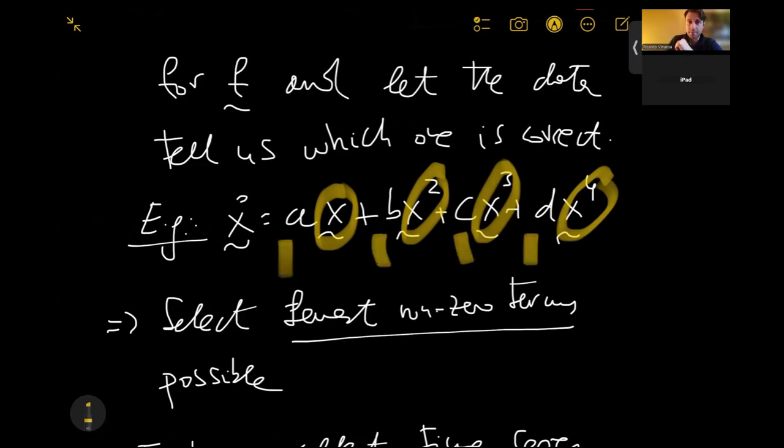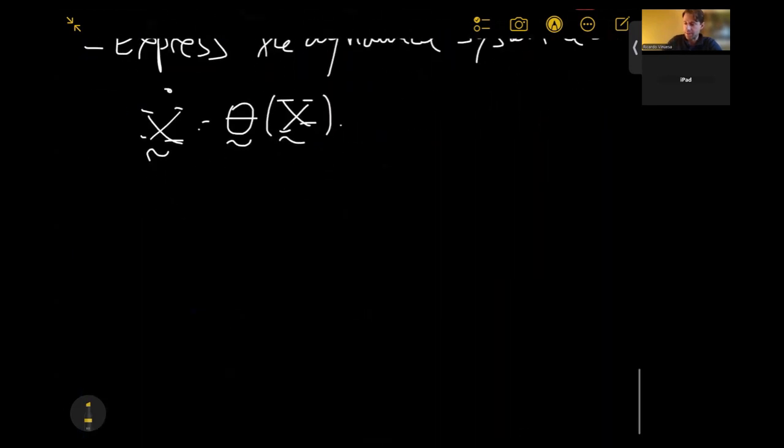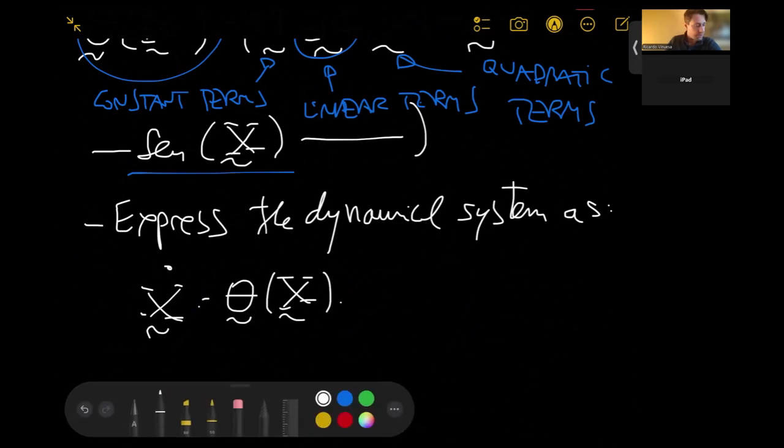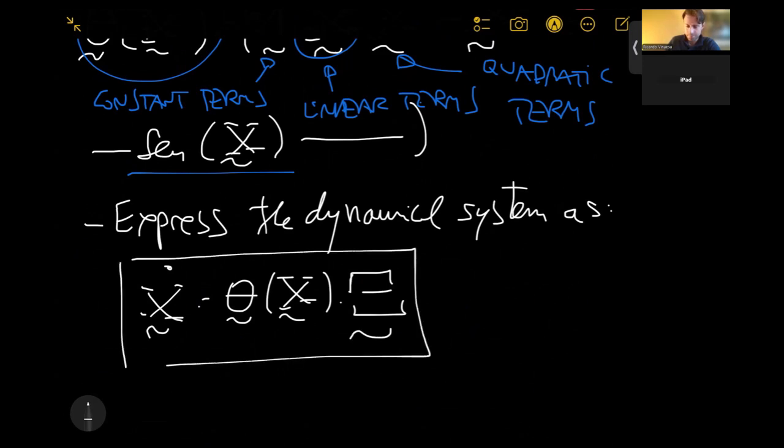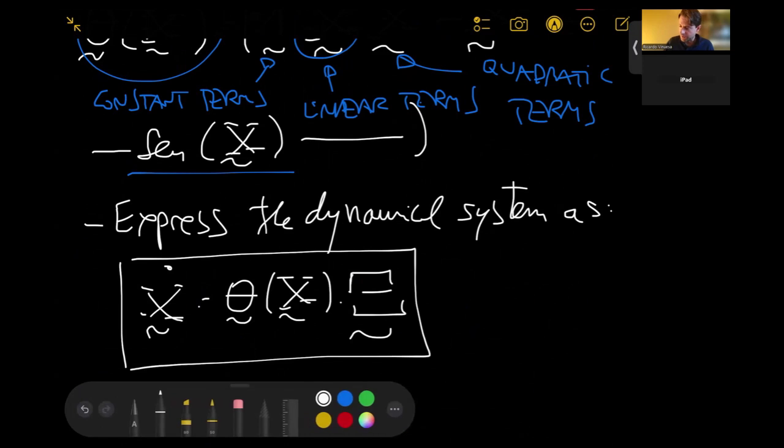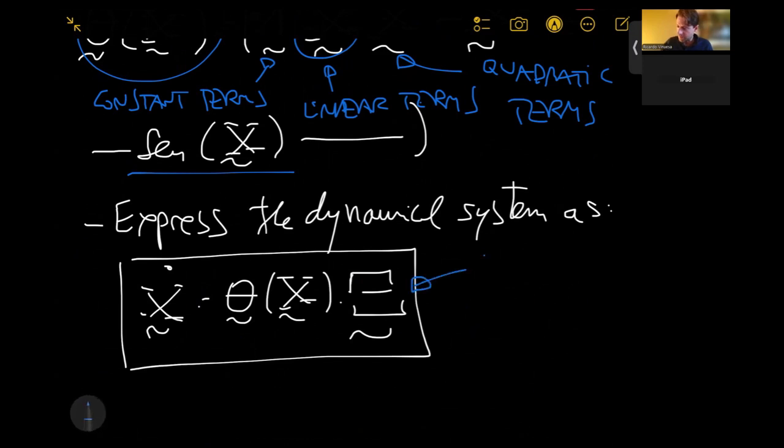So if we write that in matrix form, x, x squared, x cubed, and x fourth will be the theta of x. And then I'm going to encapsulate all the unknown coefficients in another matrix called xi. Okay, so A, B, C, and D would be making up this matrix xi, which contains those coefficients. So this will be basically something like this. Okay, and this is also a matrix over here. So this contains the unknown coefficients.